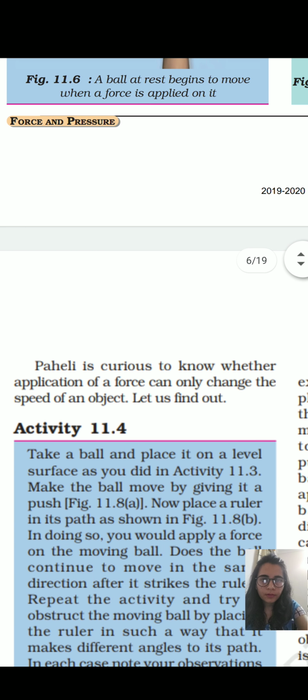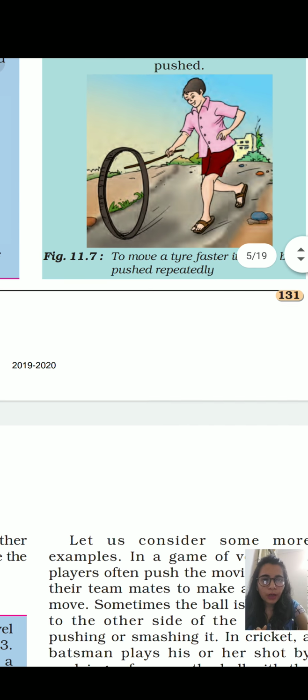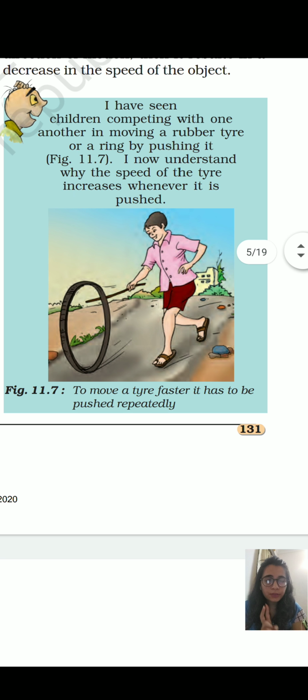So this was all about today's lecture. Throughout this chapter, students, please go through it till page number 131, and read it again and again. The important points of this lecture as well as the previous lecture were the definition of force. Force is a push or a pull on an object. Force comes into play when there are two objects and there is interaction between them.